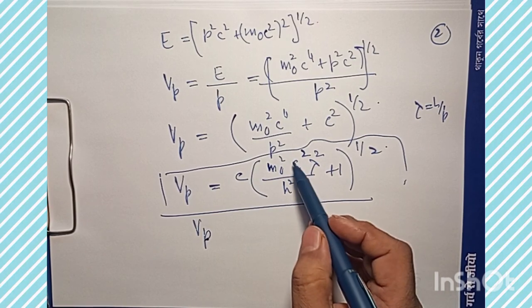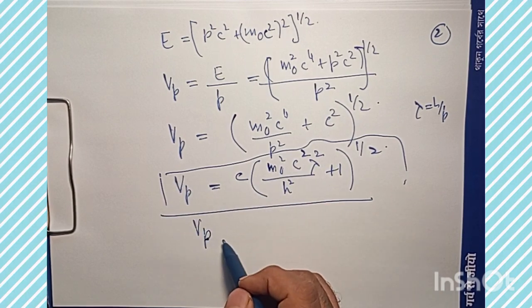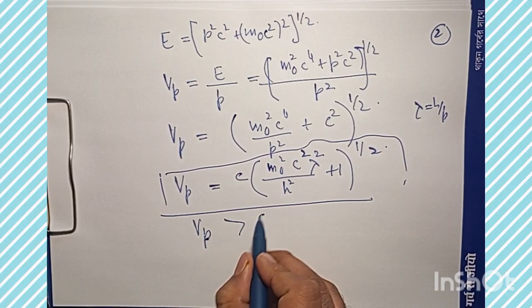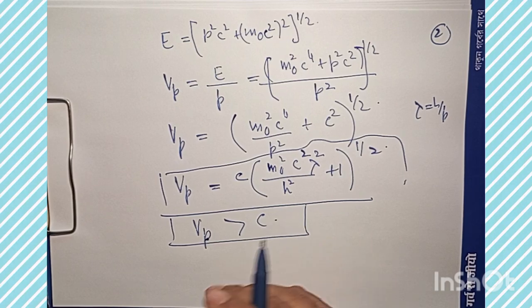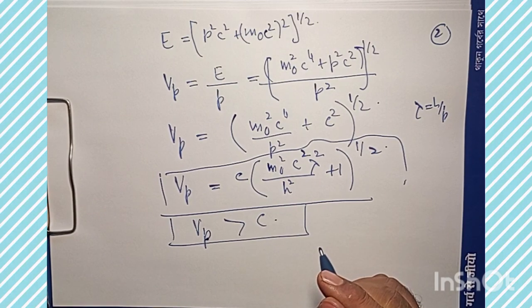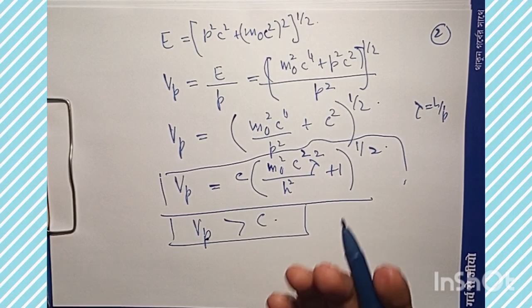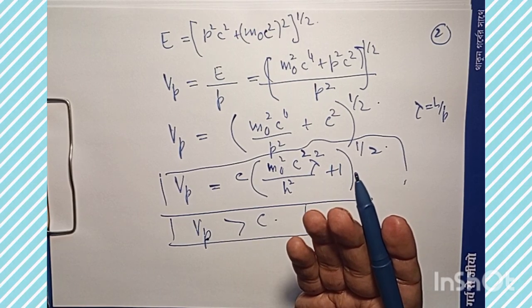So Vp in this case will always be greater than the speed of light, taking into consideration the relativistic energy associated with the particle and calculating its phase velocity. Now, a material particle can never have a velocity equal to that of light.